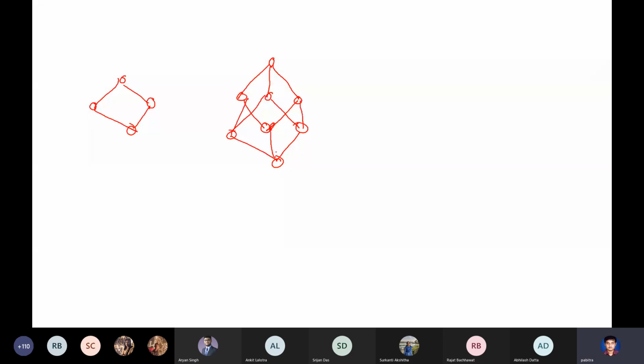Is this a lattice? You see, this is like a cube. This is like the corners of a cube. I have drawn it very poorly, but if you are imaginative enough, you can see a cube in it.